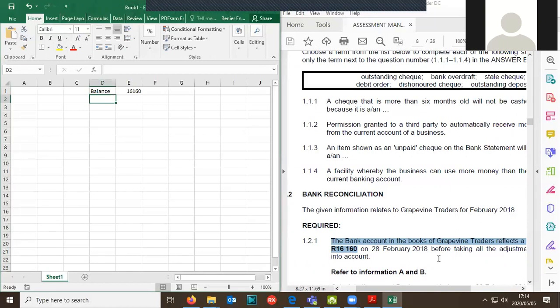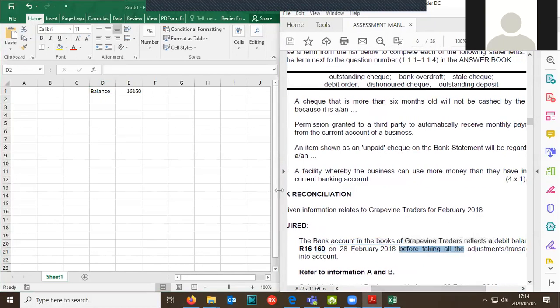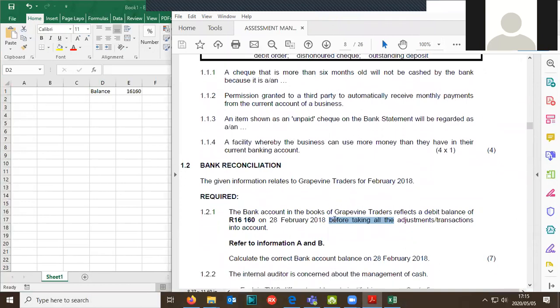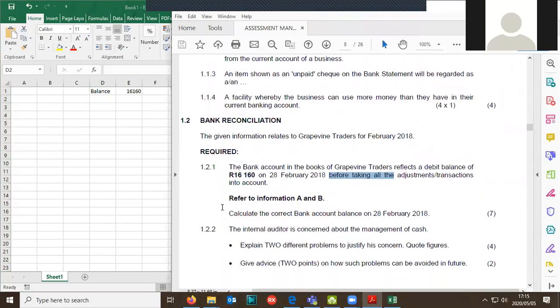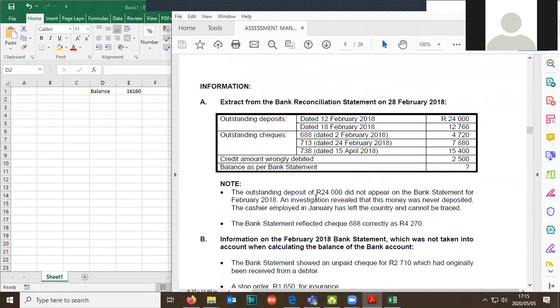Now, before all those adjustments, that's very important. So let's take a look at what adjustments we need to do for this. Again, this is something which we need to do, so let's ignore that for now and get to the next part.